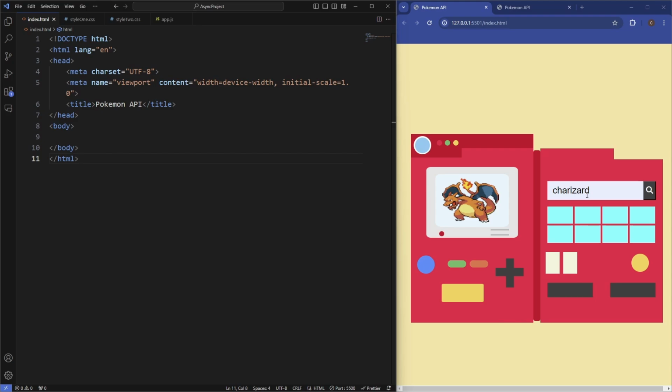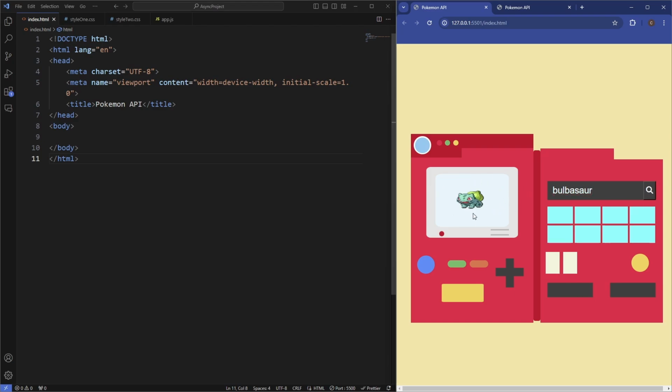So we've got Charizard as our first example. And let's say if we want to display Bulbasaur, we'll just type it in here, Bulbasaur, and if we enter that, we're getting an image of Bulbasaur now in the Pokedex screen. And whatever Pokemon we type in here, if it's inside the Pokemon API, which we're going to be using in this example, it will fetch that image for us and display it in the screen. So that's what we're going to be building in our last project here.